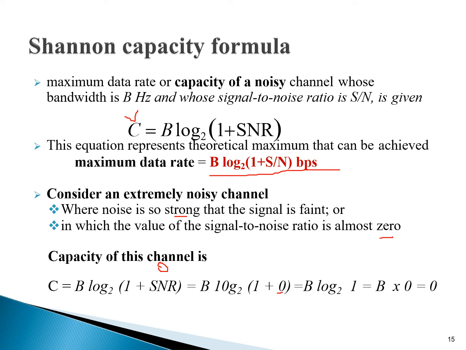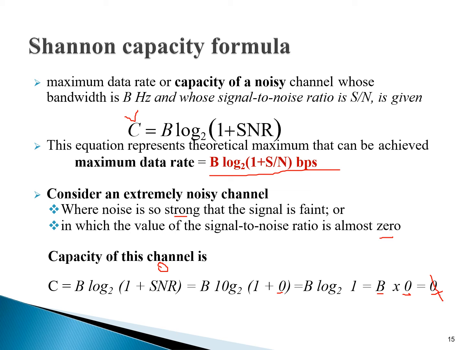Whenever you multiply anything with 0, the answer will be 0. So B log 2 (1 plus 0). Log base 2 of 2 raised to power 0 will be 1, so the answer is 0. Whatever the bandwidth, when we multiply that bandwidth with 0, you will get the answer 0.